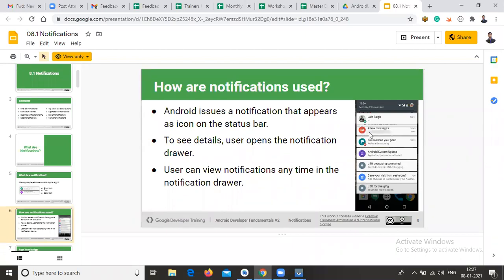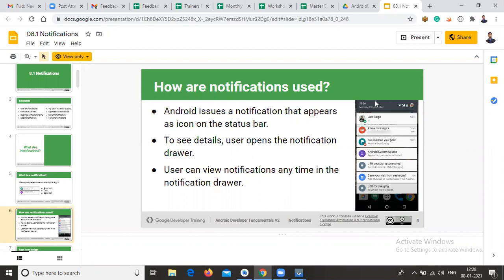After that, to see the details, the user opens the notification drawer. If you open this notification drawer, then only you can see this particular notification. In case you do not open the notification drawer, you can see only the notification icon in your notification bar.